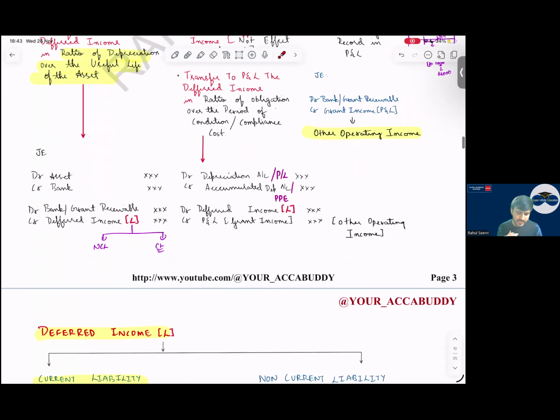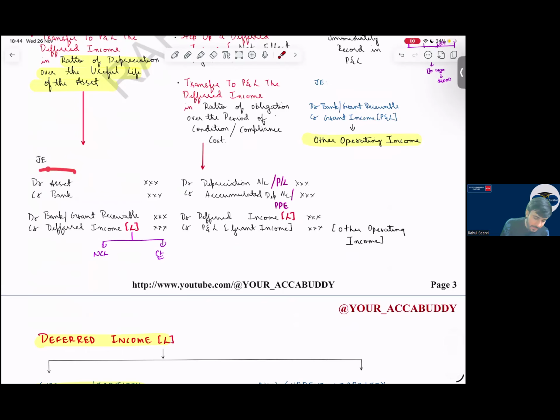So this is the journal entry. Debit asset, credit bank, when we purchase the asset. Then debit bank or grant receivable, credit deferred income. And this deferred income is a liability we take into P&L over the years. Debit deferred income, credit P&L. We reduce the liability and take the amount to P&L as an income. Which category, sir? In the operating category under the other operating income head.